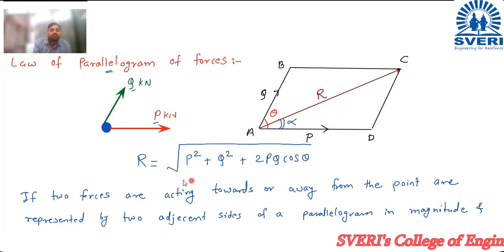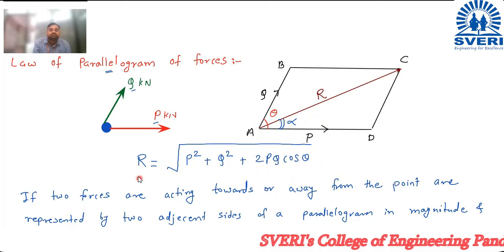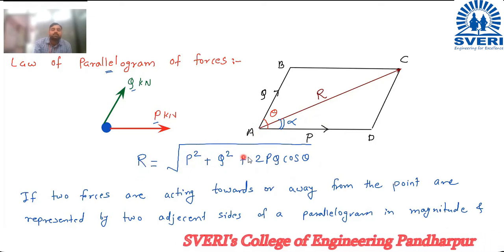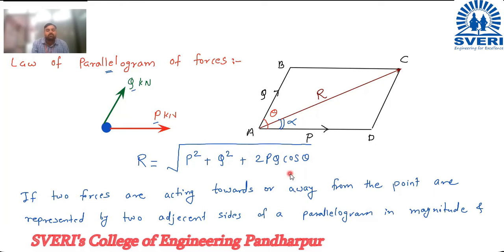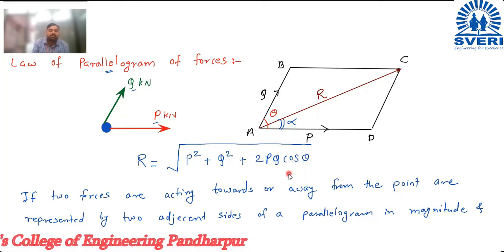The formula to calculate the resultant is R is equal to under root P square plus Q square plus 2PQ cos theta. A formula. Okay. And then what is the law of parallelogram?